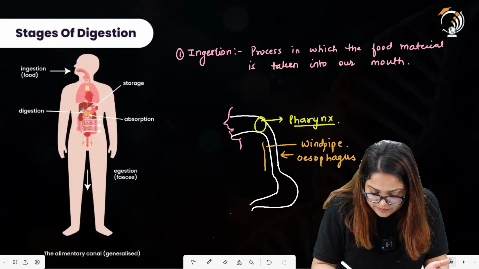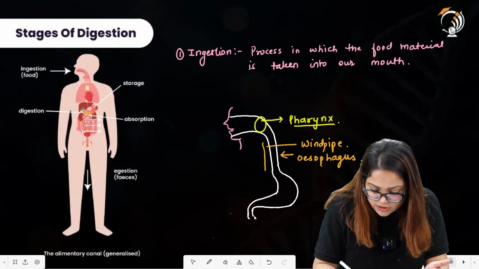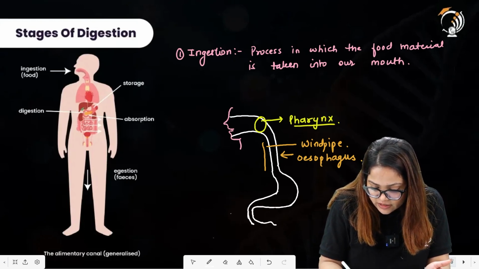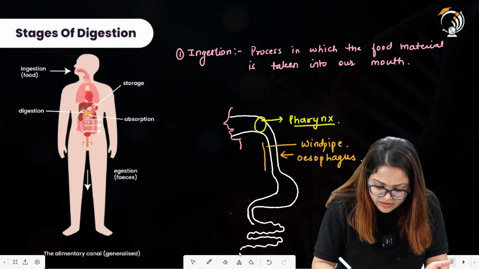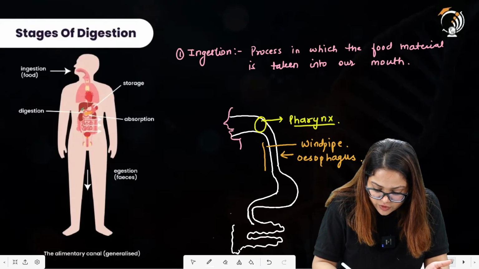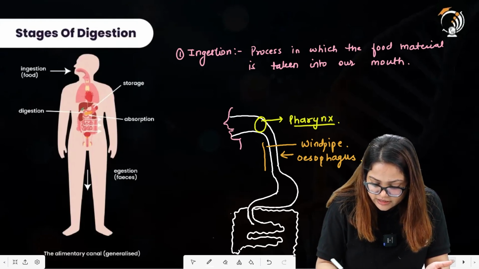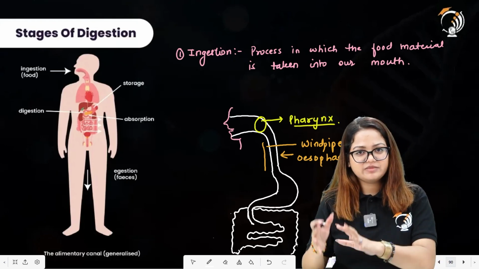All right. And then it passes to small intestine. So the first region of small intestine is there. Then the highly coiled structure of small intestine. The food will be then transferred to the large intestine over here. I hope this is relatable. Then it will further move toward the rectum and the anus.